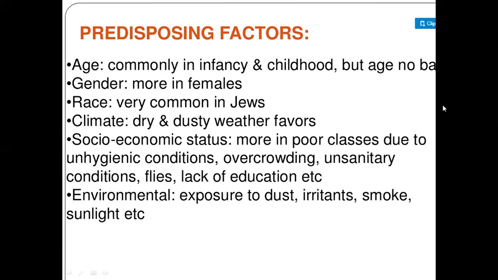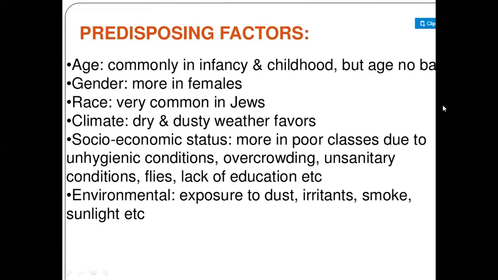Then gender: it is more common in females. Next is race: very common in Jews. Then climate, meaning in which climate conjunctivitis affects the person more. Dry and dusty weather favors it, so it mainly occurs in the summer season.